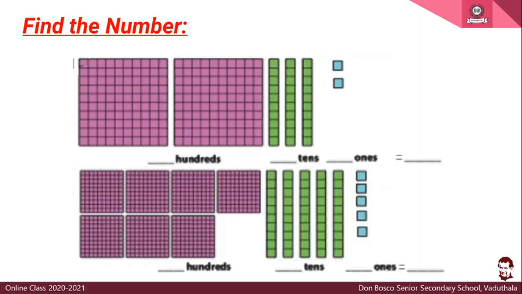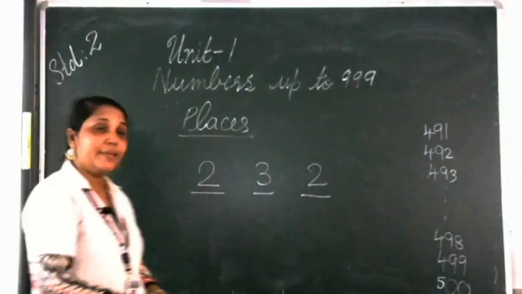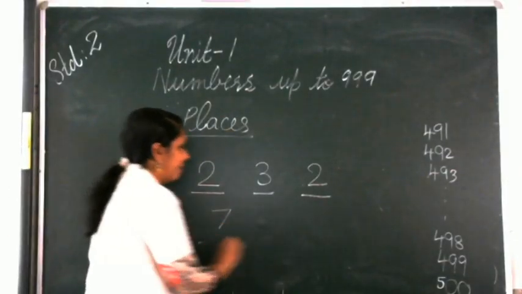Then next one, can you count how many hundreds are there? First one 100, then next 200, then 3, 4, 5, 6, then 7. So how many hundreds will be there? There will be 7 hundreds.